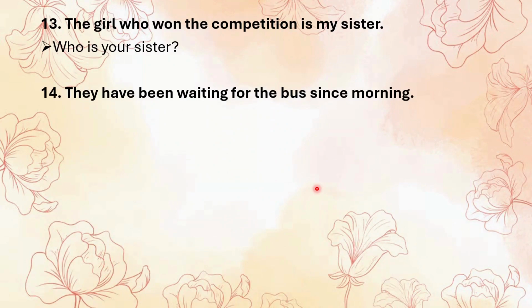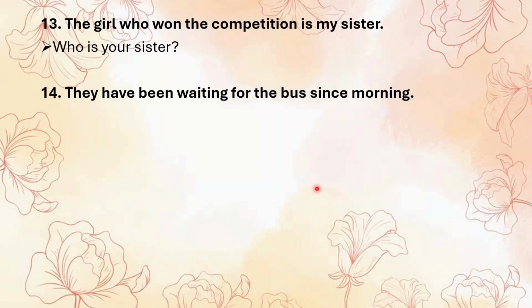The next is "They have been waiting for the bus since morning," and the answer is "Since when have they been waiting for the bus?" So again, this is present perfect continuous tense. Since we are asking about the starting point of the action, we use since when. Then bring have, subject they, been waiting. The rest is the same.